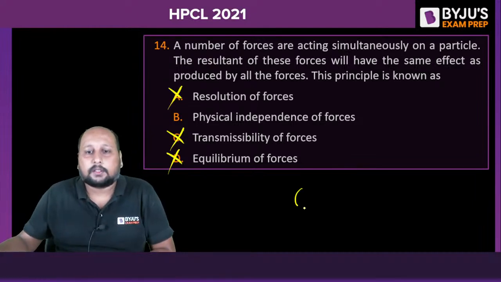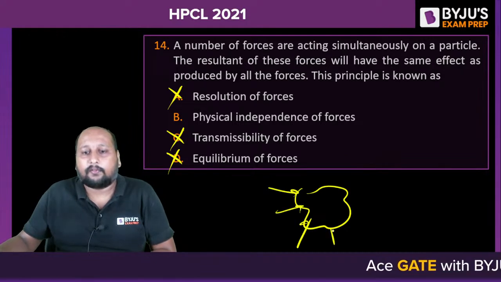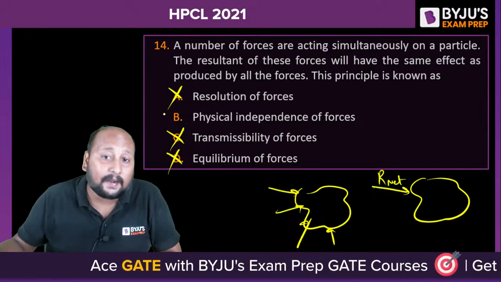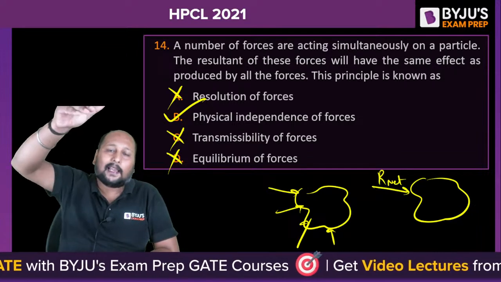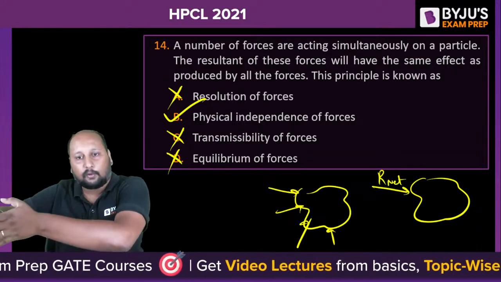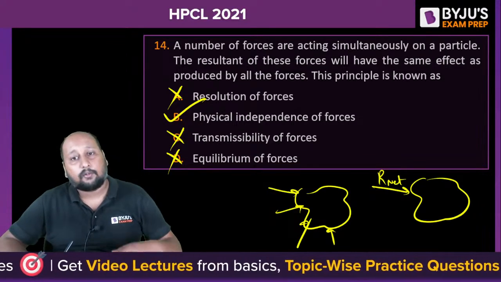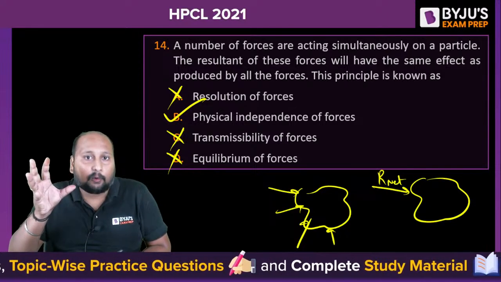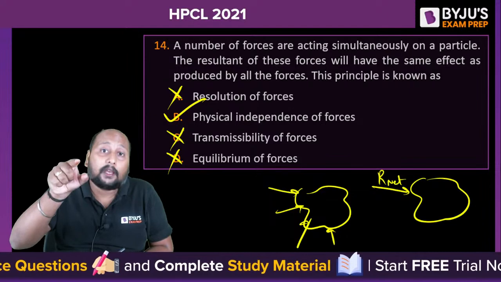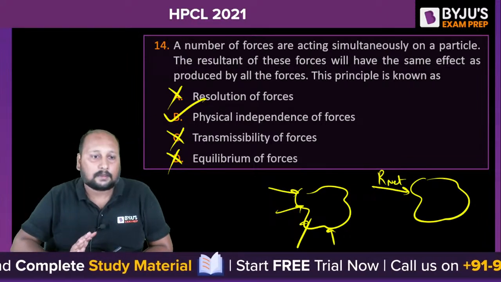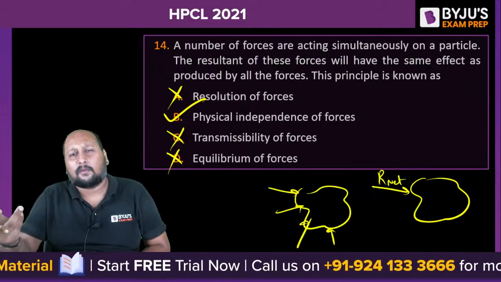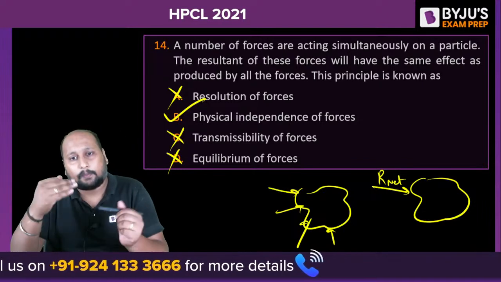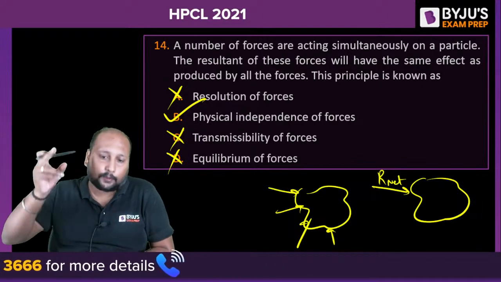They are saying that suppose we have multiple forces 1, 2, 3, 4, 5, and this will have a net effect. And this is basically coming from the physical independence of forces. That means if you are eliminating all the forces and converting into a single force, this particular principle is called physical independence of forces. This is a simple question from EM. Sometimes we have to mark the correct answer by knowing which options are incorrect, because normally we do not study what physical independence of forces is. We talk about transmissibility, we know about equilibrium, we know about resolution of forces. So by that sense, you can eliminate the options and get the correct answer. Option B is the final correct answer.